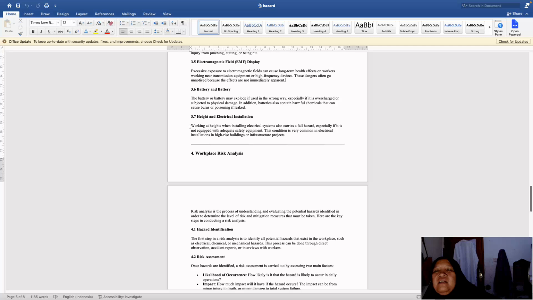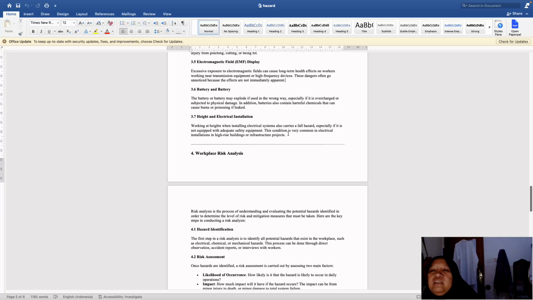Height and electrical installation. Working at heights when installing electrical systems also carries a fall hazard, especially if it's not equipped with adequate safety equipment. So we have to use safety equipment, like a helmet, like rope, and many more things, like shoes, safety shoes, and so on.